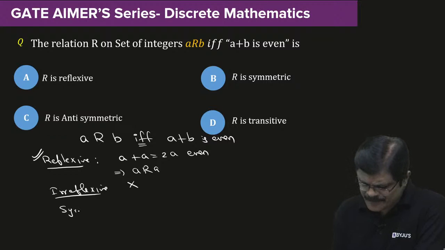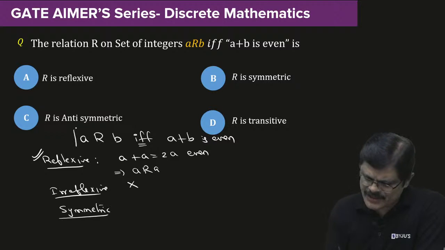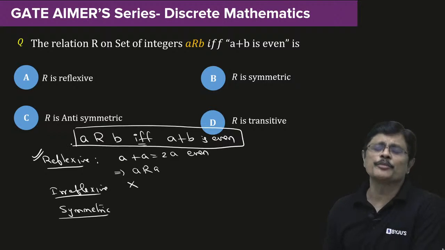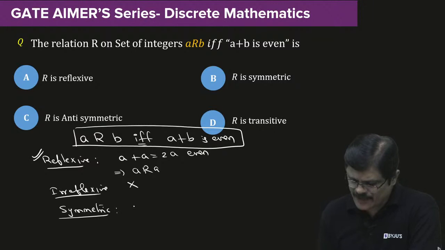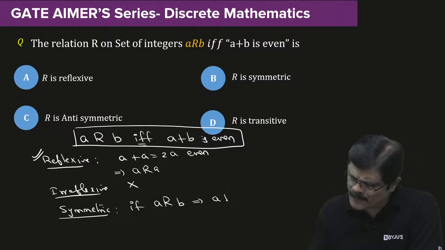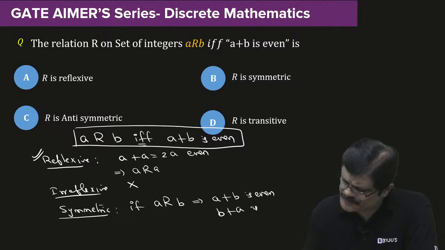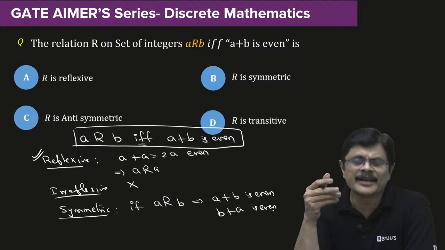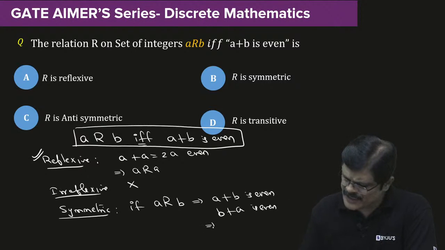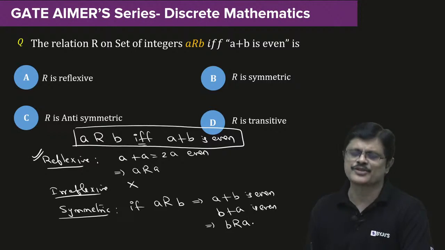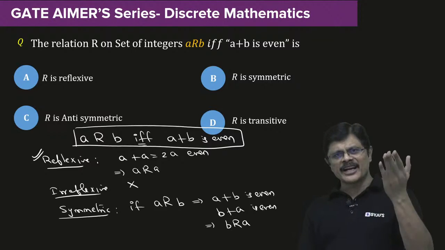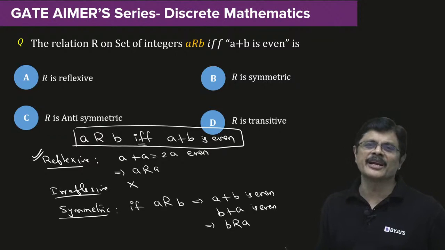Then comes symmetry. See this particular relation: A related to B if and only if A plus B is even. Now if you say A is related to B, that means A plus B is even. But whenever A plus B is even, B plus A is also even. Correct or not? That means B related to A, my dear friends. So whenever A is related to B, B must be related to A.